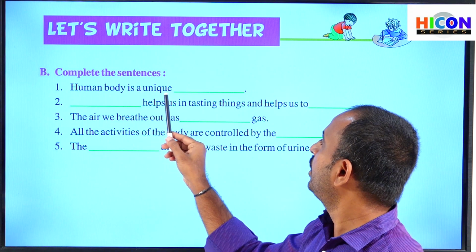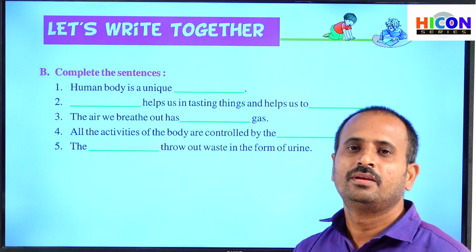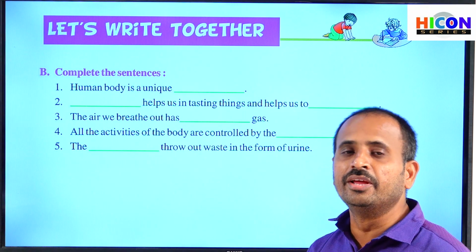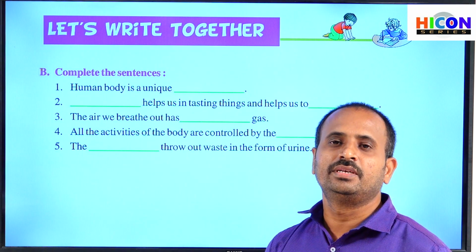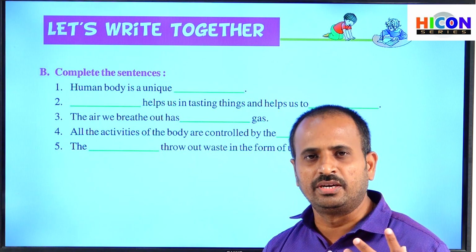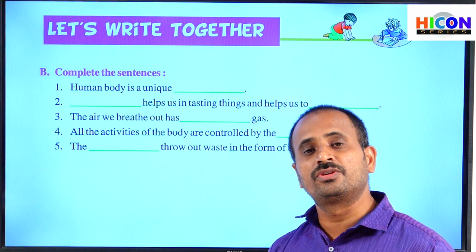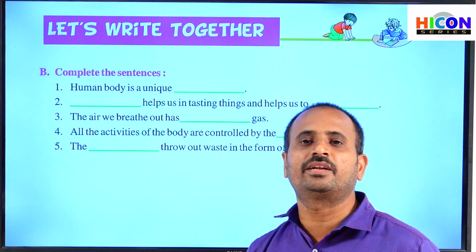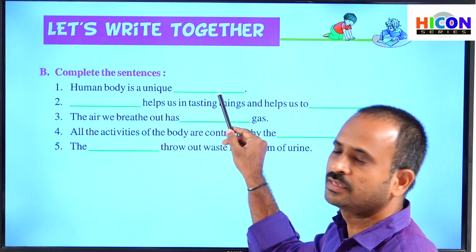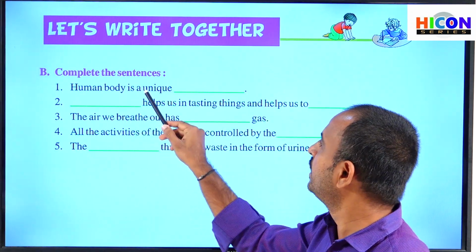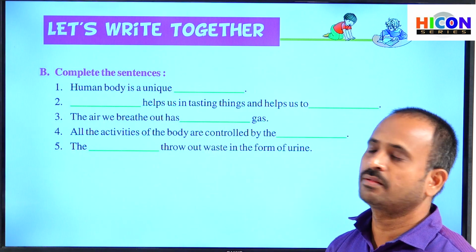Human body is a unique dash. What is the human body? How does the human body work? Children, we already learnt in the beginning of this chapter that our human body is a wonderful machine. So it works like a machine. We observe different types of machines in our houses and factories. Our human body is also a wonderful machine which contains different types of parts and systems. So the correct answer for the first sentence is machine. Human body is a unique machine. Write the word machine in the first blank.